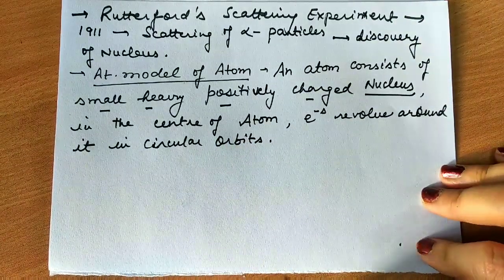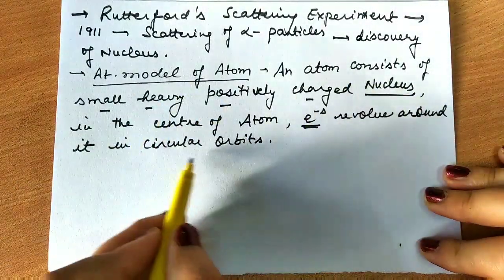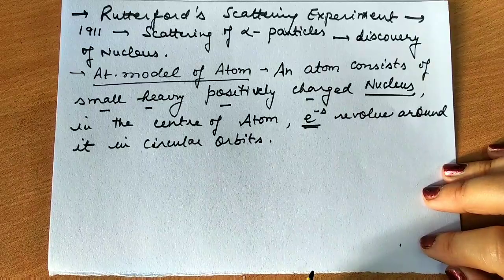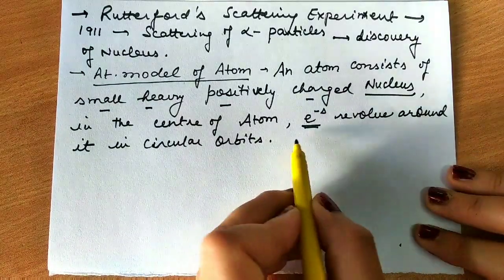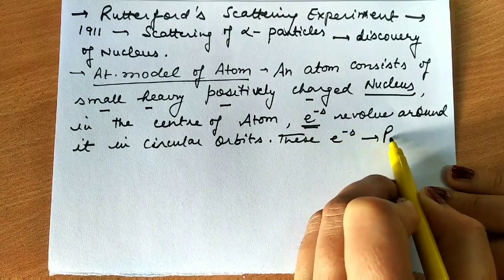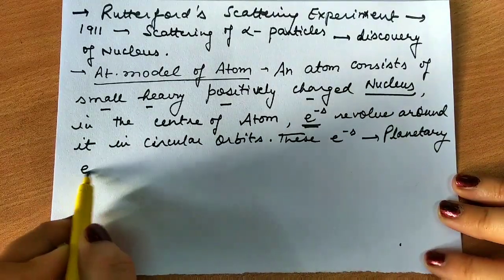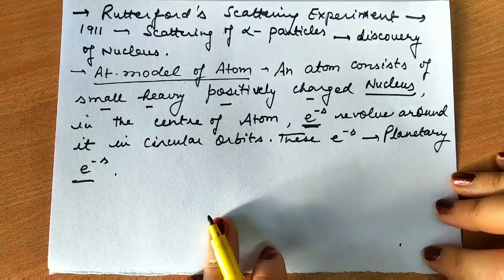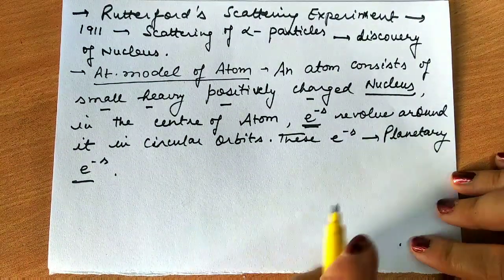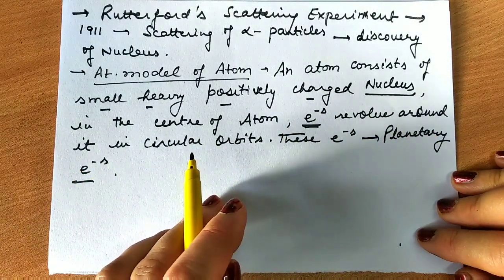Just like the planets revolve around the sun, he said that electrons revolve around the nucleus in circular orbits. So he called these electrons planetary electrons.